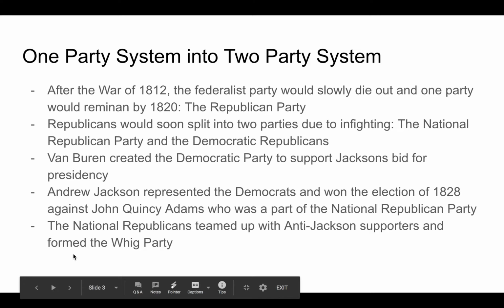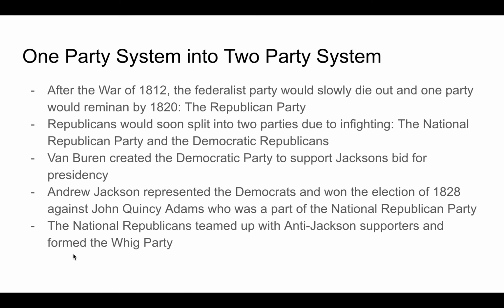Now I'm going to be talking about how the one-party system would turn into a two-party system. After the War of 1812, the Federalist Party would slowly die out and a one-party system would remain by 1820, the Republican Party. The Republicans would soon split into two parties due to infighting. It was split into the National Republican Party and the Democratic Republicans.